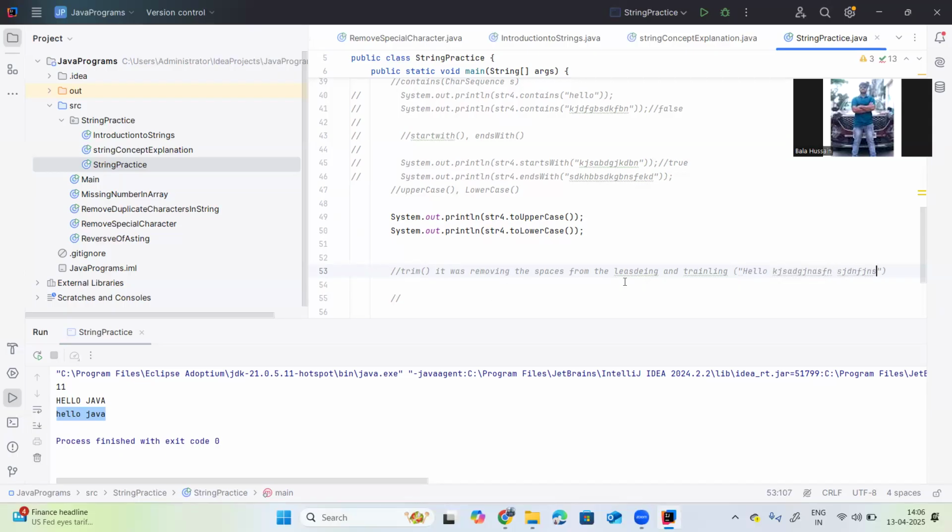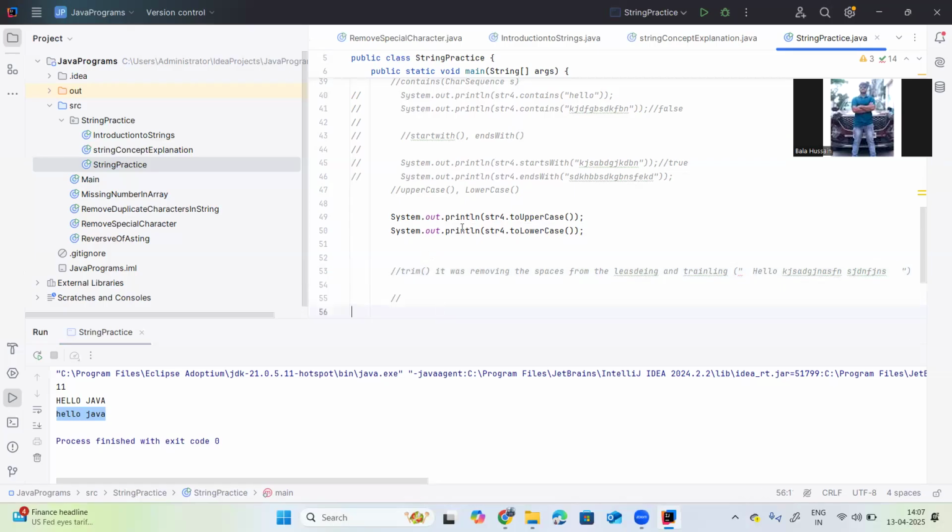Okay, so this is leading and trailing. Before and after spaces you can see, right? This is the leading space and this is the trailing space. If you want to remove these spaces, then we can use our trim method.